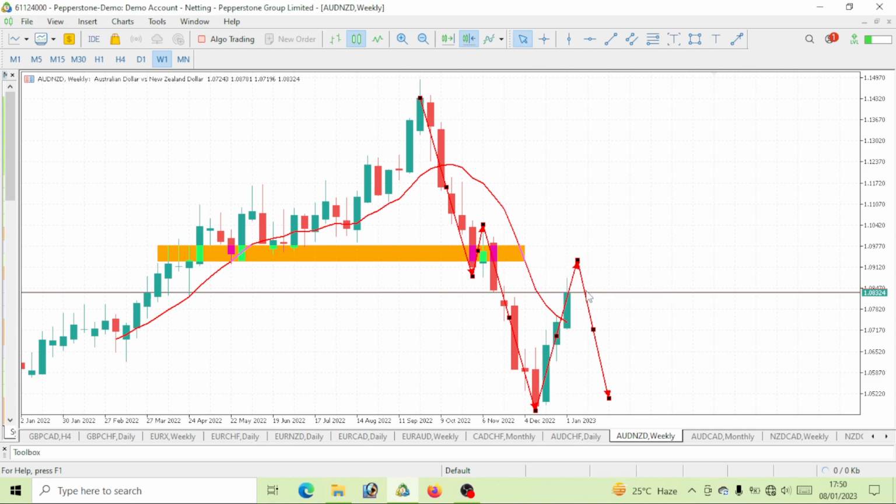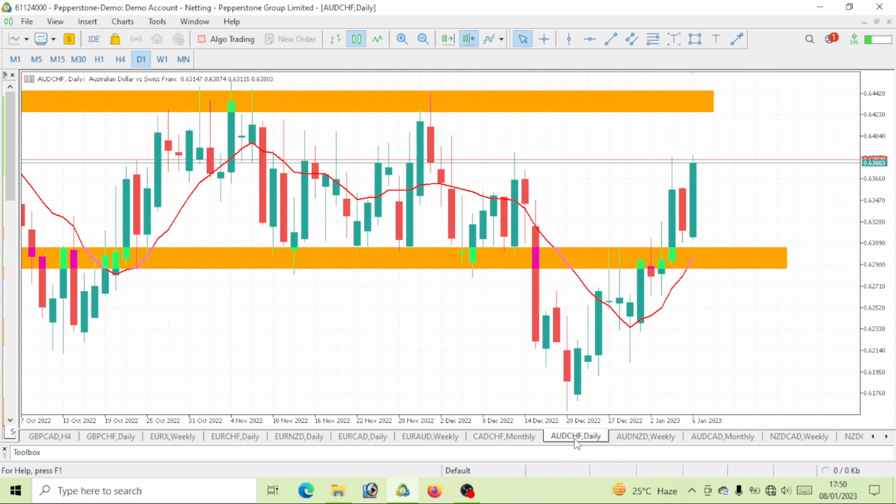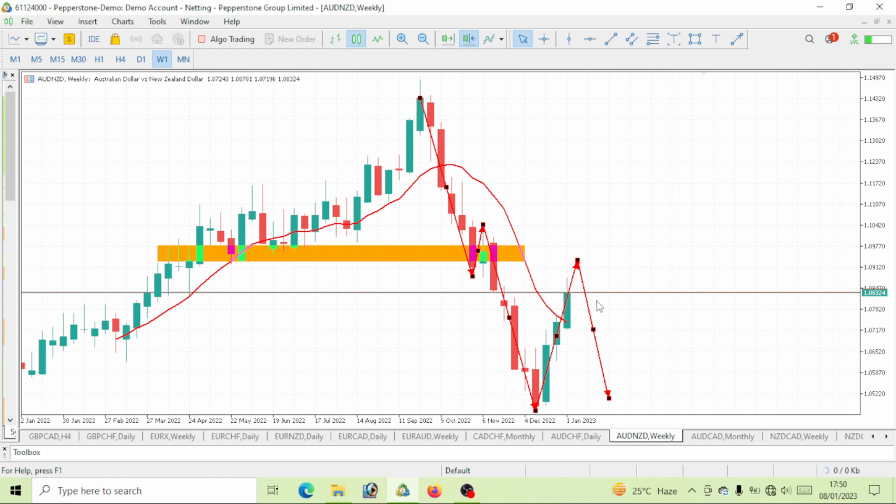Then we will now get that drop. Same movement that we are all expecting on AUD Swiss franc. We would want to see it give us maybe 100 pips bullish move before we get that drop. So it's the same movement. We want to see something like that on AUD New Zealand dollar, maybe 100 pips also, even higher than that. Who knows? We don't know, but I will update you guys during the day